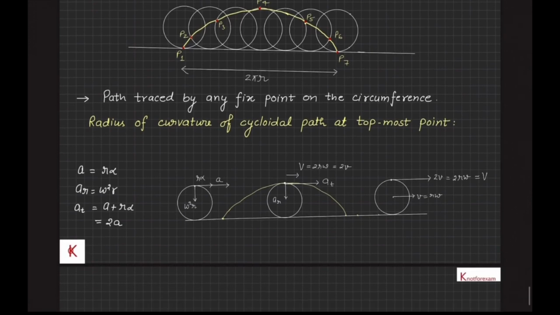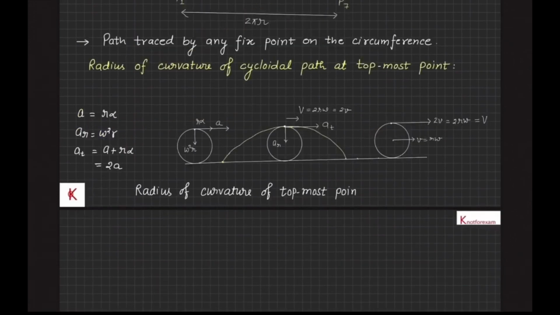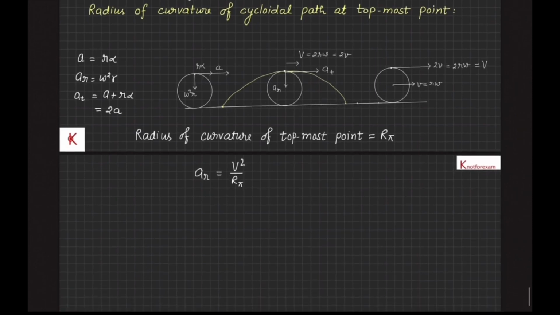and the radial component is ω²r. Let the radius of curvature at the topmost point, when point P is rotated from position P1 to position P4 by angle π with respect to center, be r_π. For this cycloidal path, radial acceleration at the topmost point will be v²/r_π, and since a_r is equal to ω²r, therefore r_π comes out to be 4r. That is the radius of curvature of the cycloidal path at the topmost point.